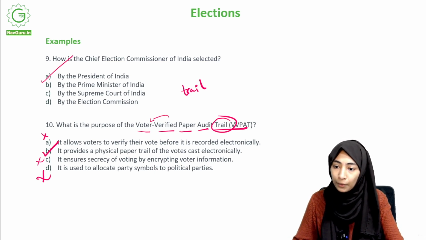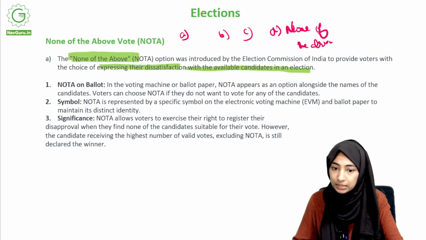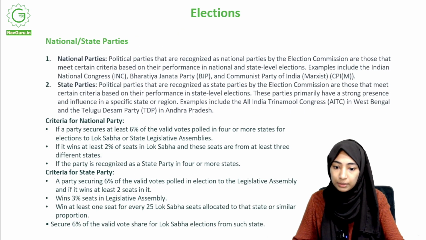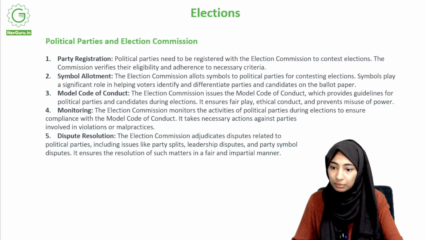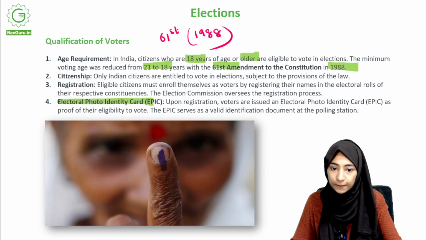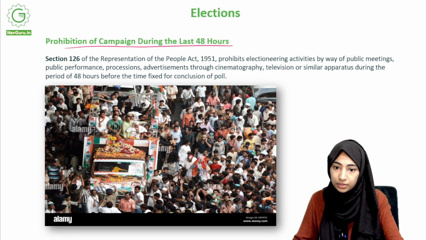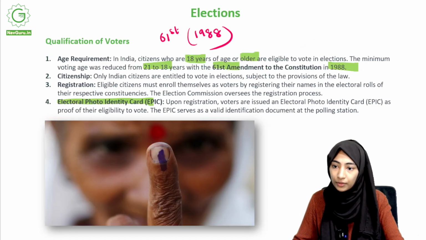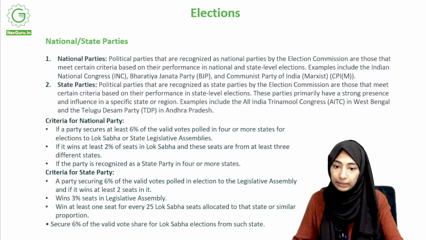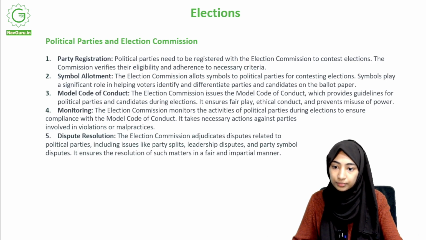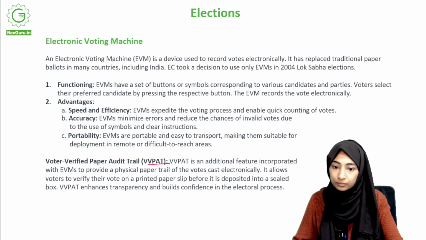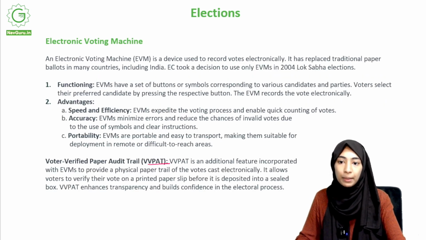So, where had we studied about the VVPAT? This is NOTA, delimitation process. I think we studied about the VVPAT before this. Constitutional bodies, prohibition, NOTA, qualification of voters, delimitation, national. Yeah, voter verified paper audit trail, right?